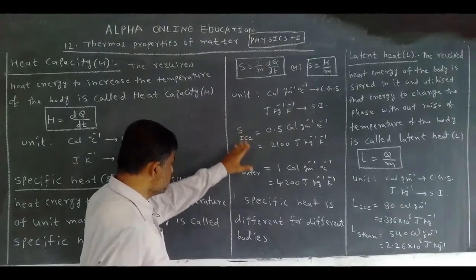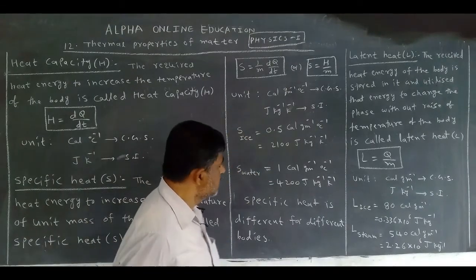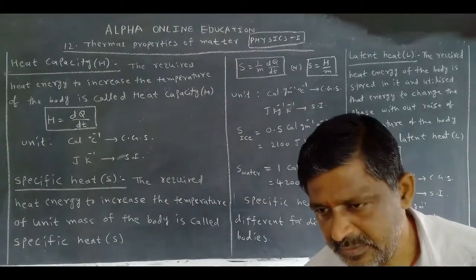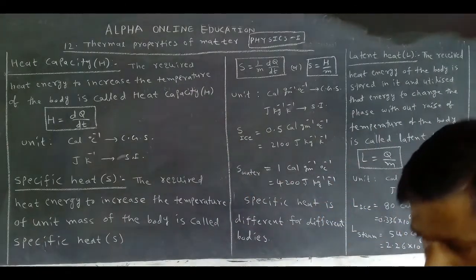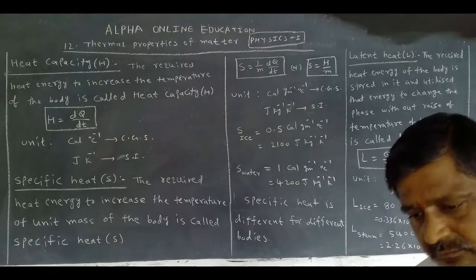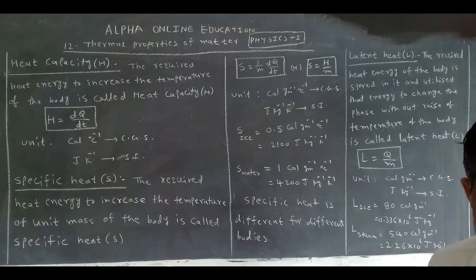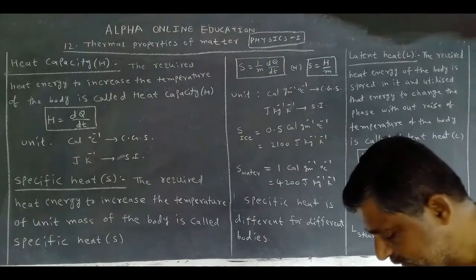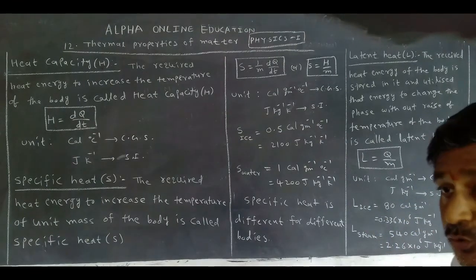This is about specific heat. Specific heat is different for different bodies. Let us take copper, brass, iron. These are different objects, different bodies. For different bodies, specific heat is also different. Okay, this is one of the important questions for 2 marks.